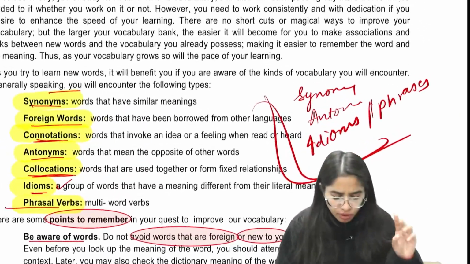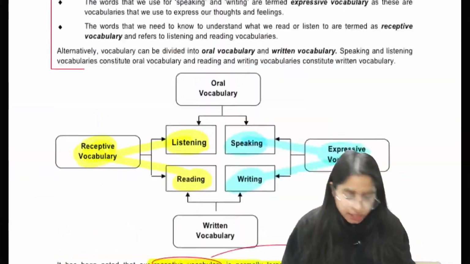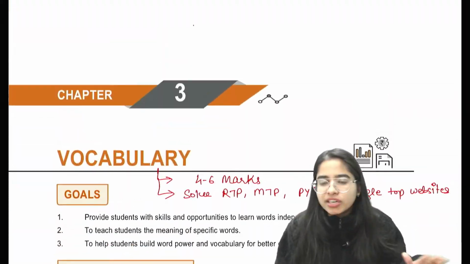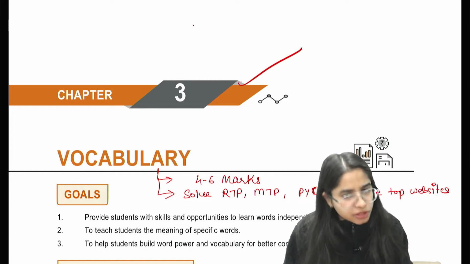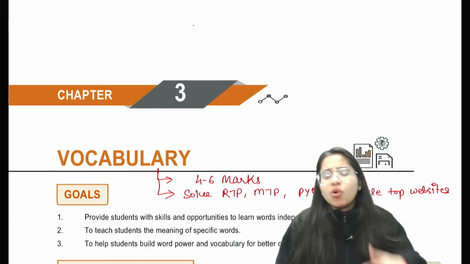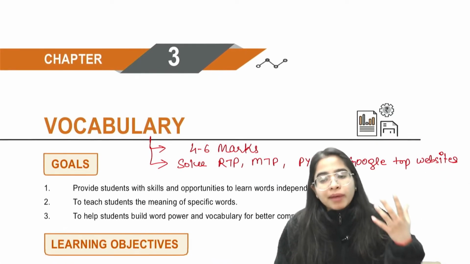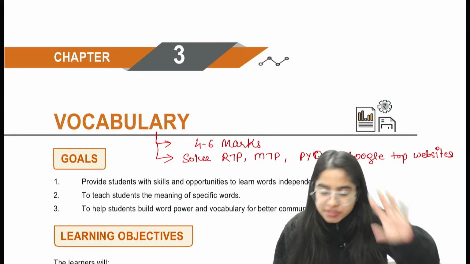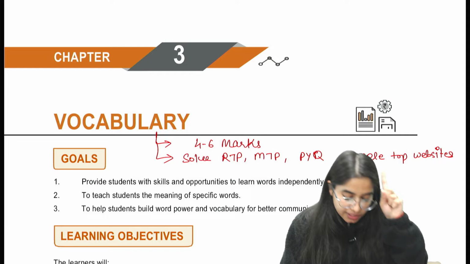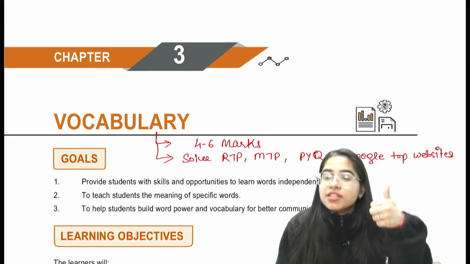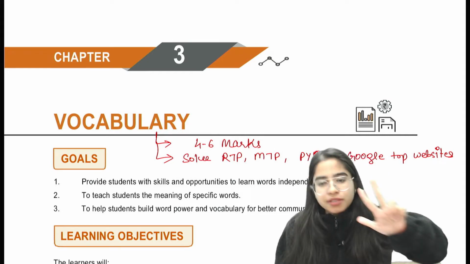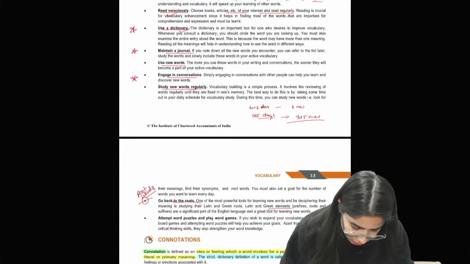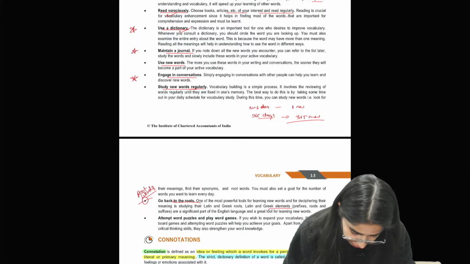So from this particular chapter vocabulary, do selective study, don't read theory. No theory is asked, no theory question comes from your chapter number 3 vocabulary. Neither do all types of questions come. By studying the past examination pattern of 3 to 4 attempts, we can clearly say that in this chapter questions are asked from synonym, antonym, idioms, and phrases. So do that only.